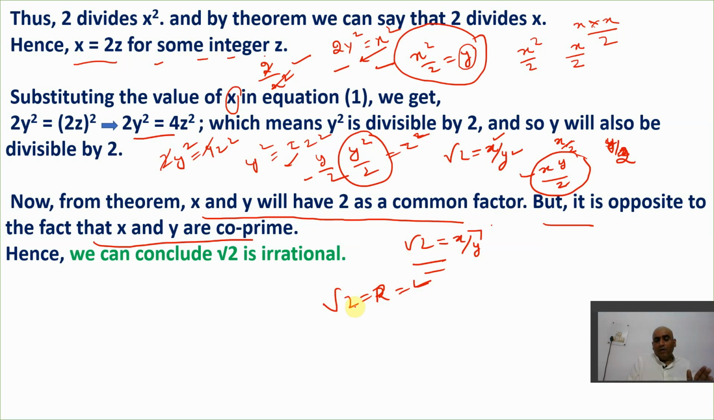Because if we assume root 2 as rational, it has to follow the process of rational. What is the process of rational? It takes the form of p by q. When it takes the form of p by q, that means p by q, or x upon y, are integers which are co-prime, which don't have a common factor. But on solving the equations we get to know that x and y both still have a factor of 2. That means if they still have a factor of 2, they are not co-prime. If they are not co-prime, they are not taking the case of a rational number. So they are not rational.